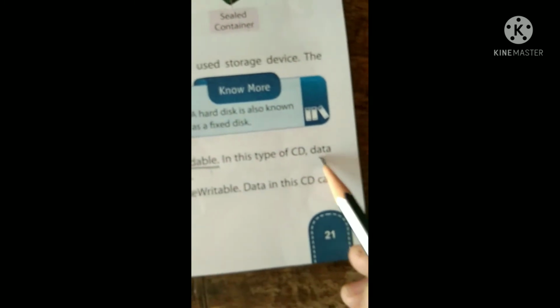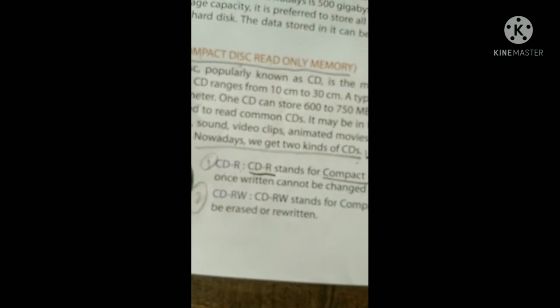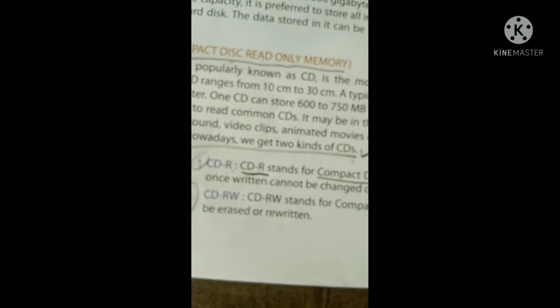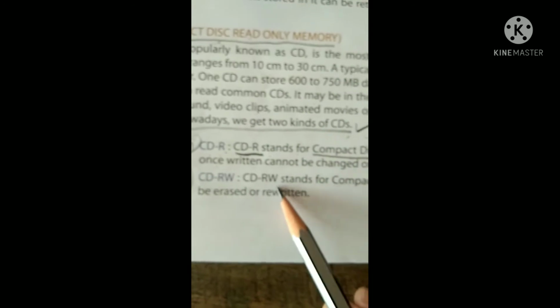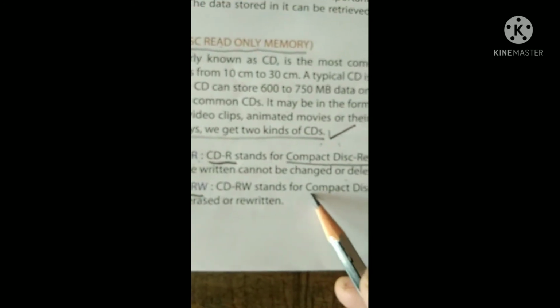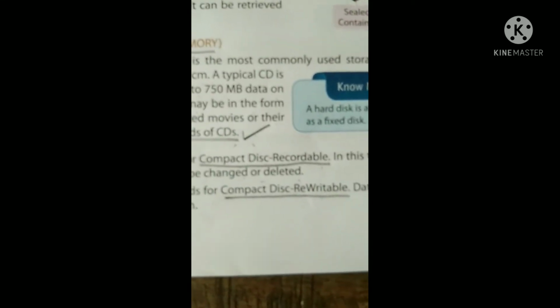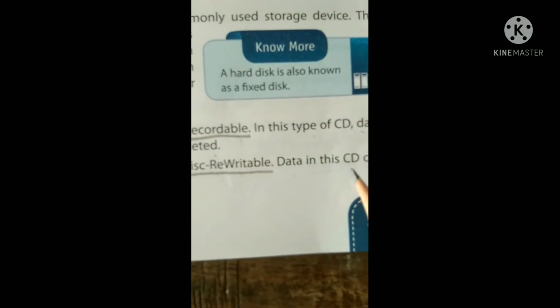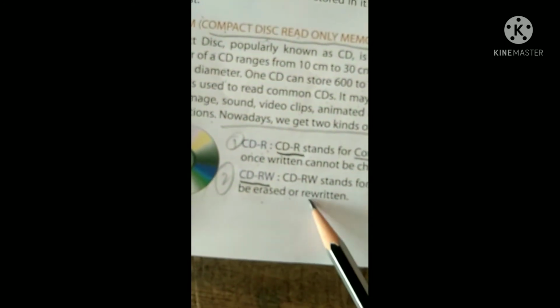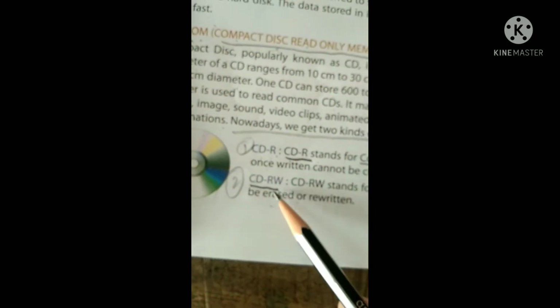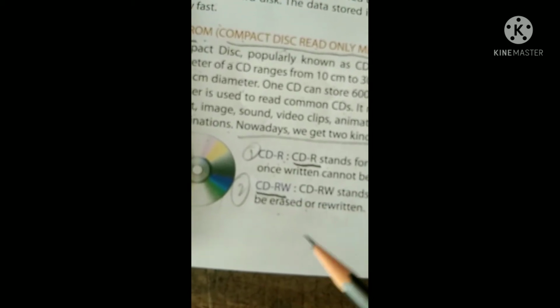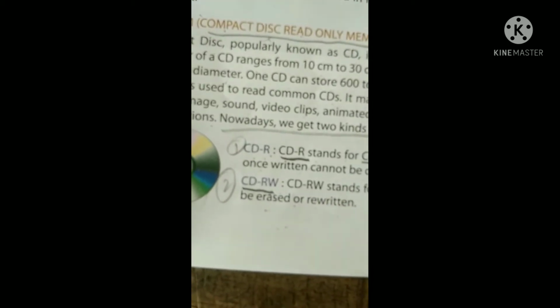In this type of CD, data once written cannot be changed or deleted. One time when you save anything, either it is a written work, you cannot change or delete it. And CDRW stands for compact disc rewritable. From the word rewritable, it means you can use it again. Data in this CD can be erased or rewritten, so it is more usable and helpful for you. You can change and you can add to your work again.